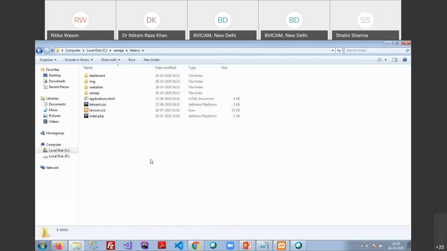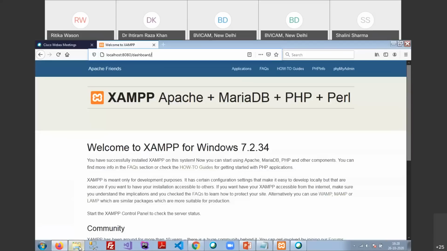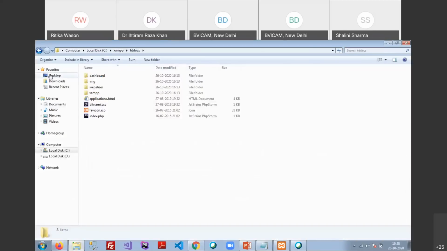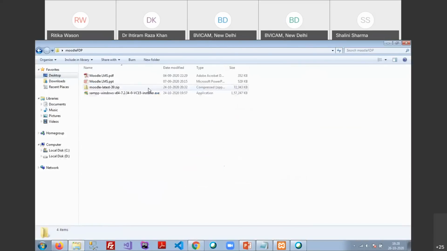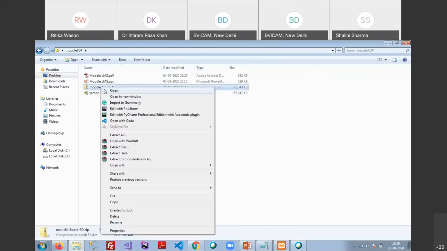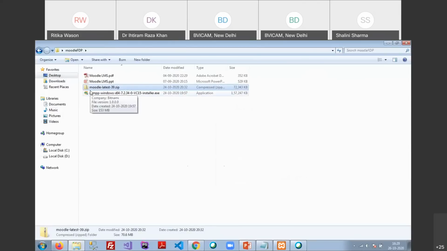I have already downloaded Moodle from the website. So I'm just going to click on that one and copy this package, Moodle latest 39.zip.